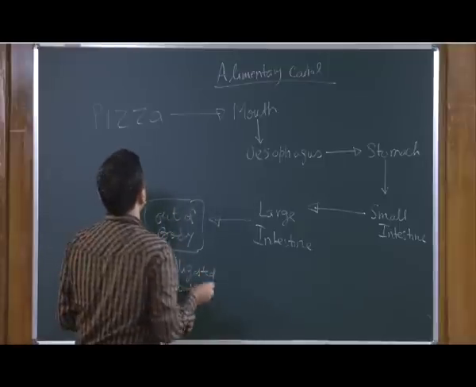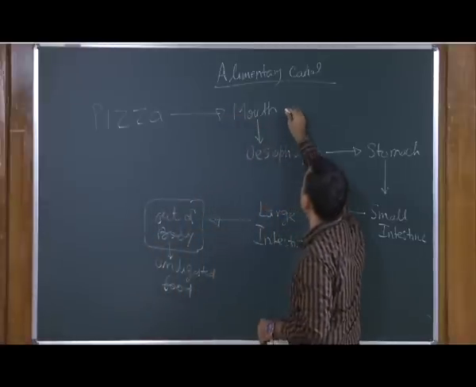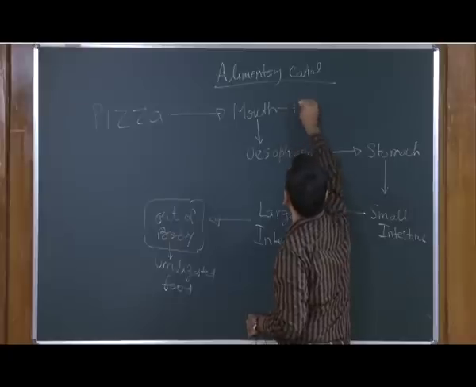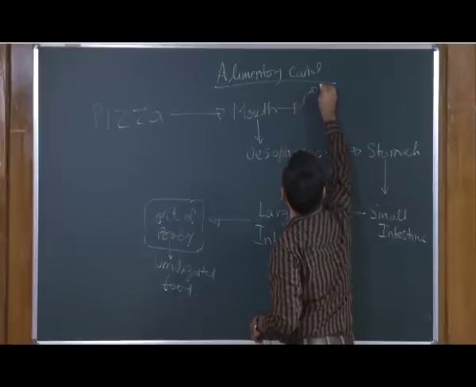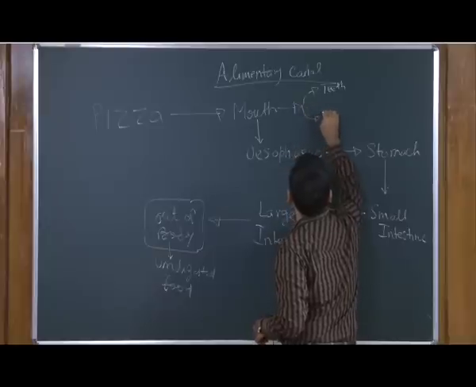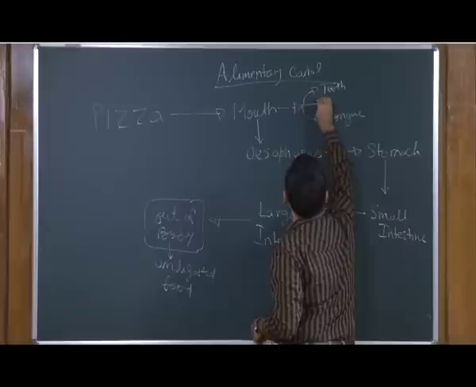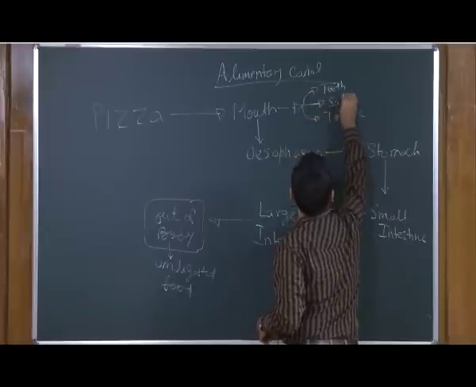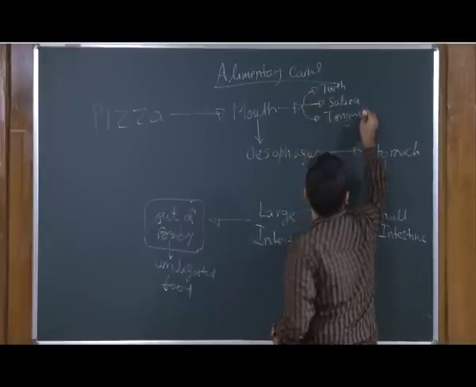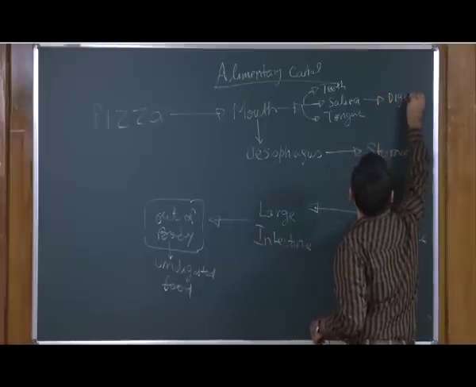Okay. So, pizza, which you take up through the mouth. The mouth has three components: one is the teeth, the other is the tongue, and the mouth also secretes saliva. The saliva contains the digestive enzymes.